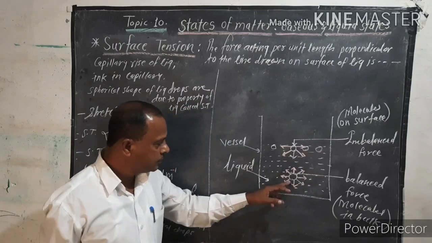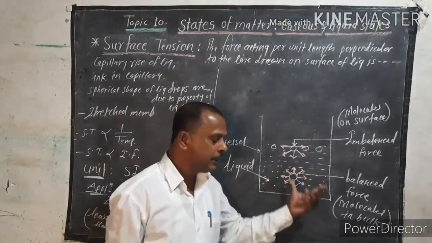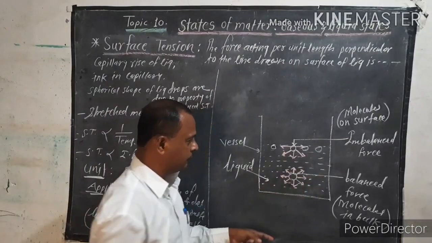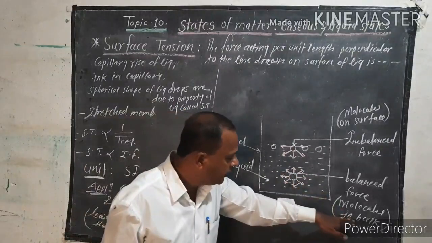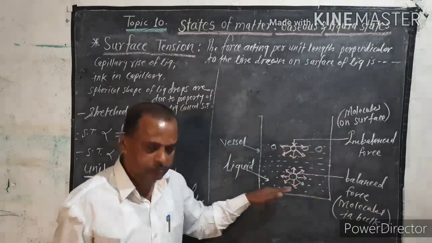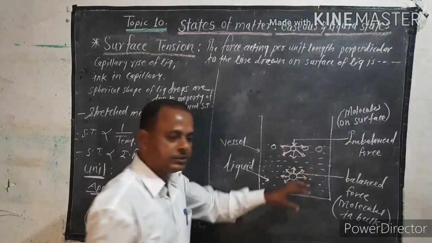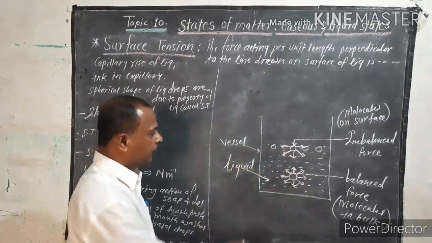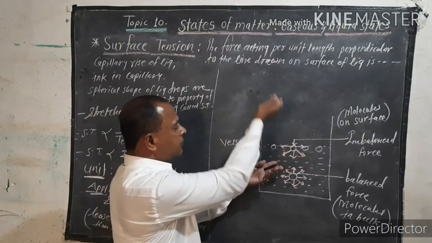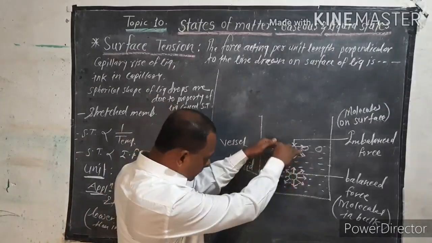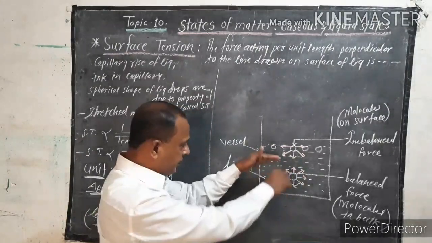Okay. Now, molecules in the bulk are equally attracted by the other molecules. That's why for molecules in the bulk the forces are balanced. Do you understand? So the net force here is 0. But what happens to molecules on the surface? Above them there are no molecules; molecules are present only in the interior part.